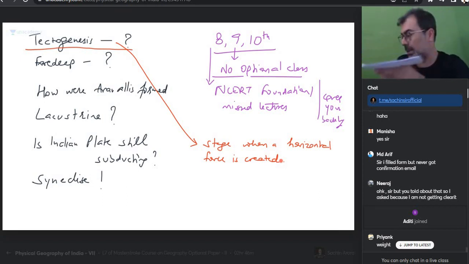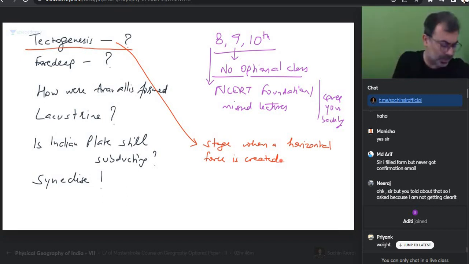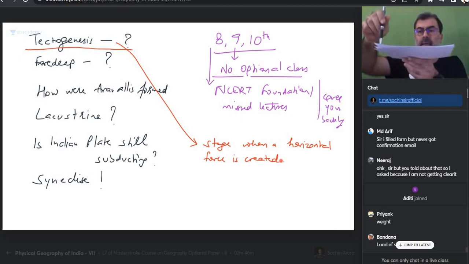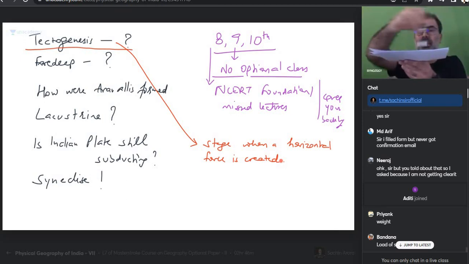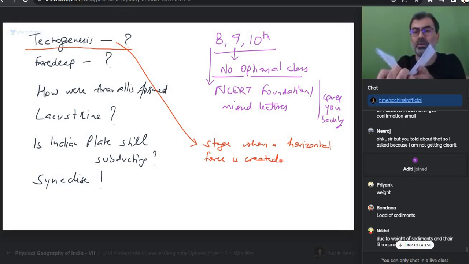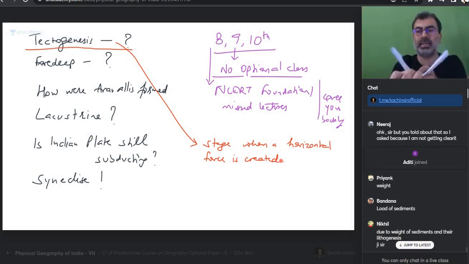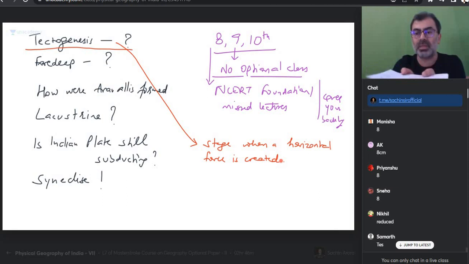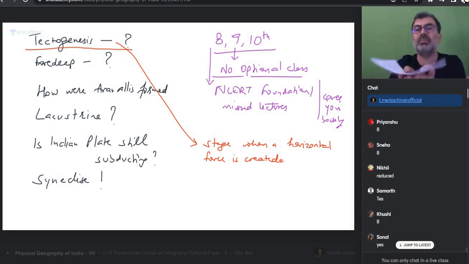Okay, this edge of the sheet, everyone, is A. This edge is B. The distance, say for example, is 10 centimeters. When I put load on this, the sheet will bend. Yes or no? So is the distance still 10 centimeters or 8 centimeters now? Has the distance reduced? This reduction in distance, some force must have done that. So when this force comes, that stage was named tectogenesis.